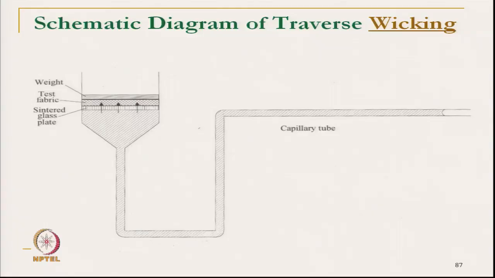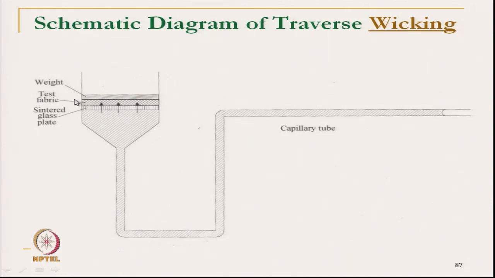Now, if we see the diagram, here there is a constant supply of water, and after that there is a sintered plate. The height of this water supply can be adjusted so that the water level is just above the sintered plate. So, the top of the sintered plate is always in moist condition. We have to adjust this height, so we can lower or raise it, and this is a flexible tube.